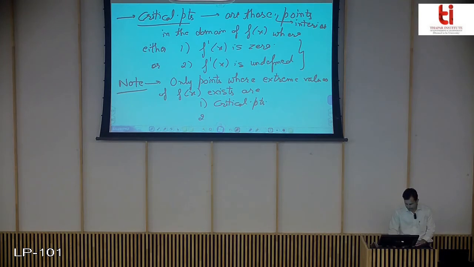And secondly, the endpoints. If you have been given a closed interval, say [a, b], then the endpoints a and b can also be probable candidates for local maxima and minima. So this tells you where you should look for the local maxima and minima for the given function f(x). We will correlate these points when we deal with the extreme values of a two variable function, where this theory will be replicated with some changes.